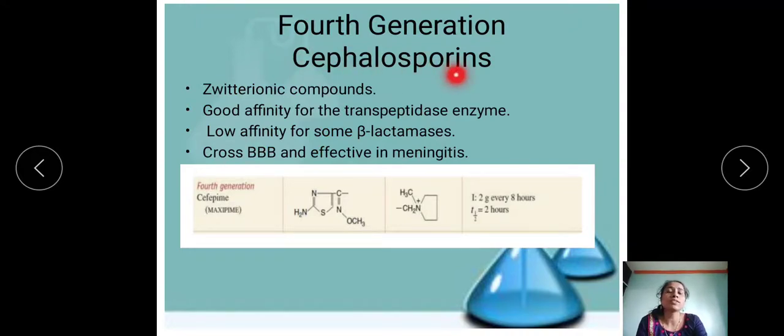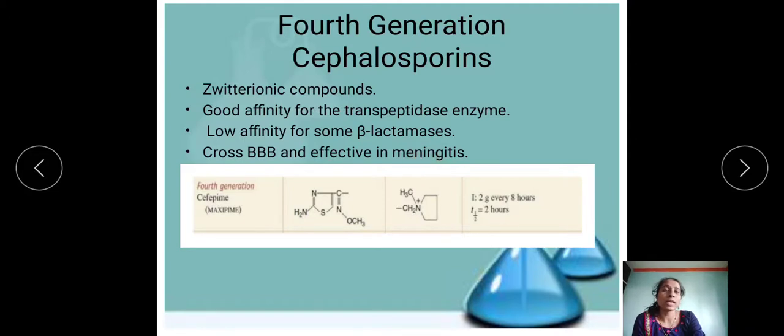Then fourth generation cephalosporins. Actually, fourth generation cephalosporins are zwitterionic compounds, that is, compounds which contain positively charged and negatively charged ions in one compound itself. That is zwitterionic compounds. And fourth generation cephalosporins have good affinity for transpeptidase enzymes. That's why they give good activity. They have low affinity for some beta-lactamases, and they can cross the BBB and are effective against meningitis.